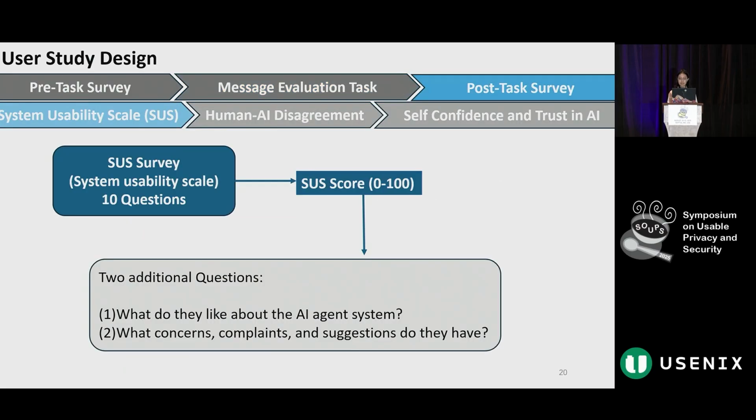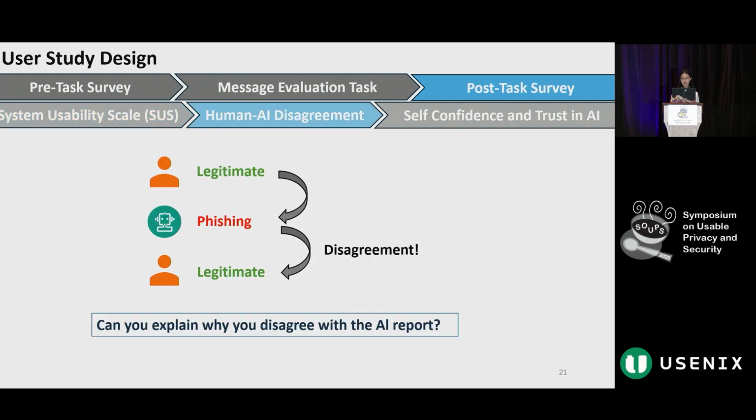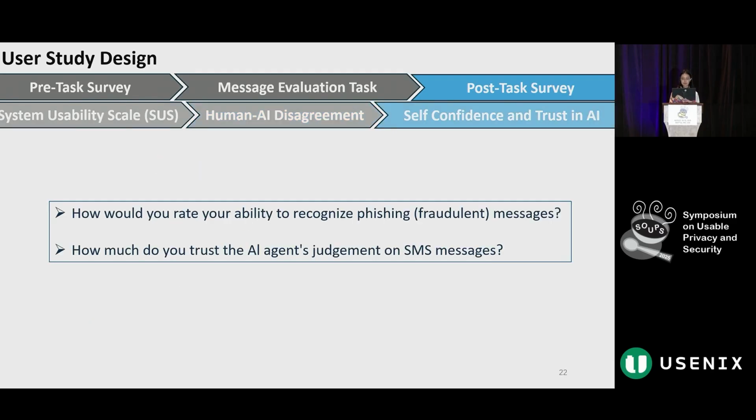Finally, they completed a post-task survey. The survey included the System Usability Scale, or SUS, which consists of 10 questions and yields a score from 0 to 100. A higher score indicates better usability. Participants also answered open-ended questions about what they liked and what they disliked about the system. They were also asked to explain if they had ever disagreed with the AI agent. At last, they answered follow-up questions about trust and confidence again.